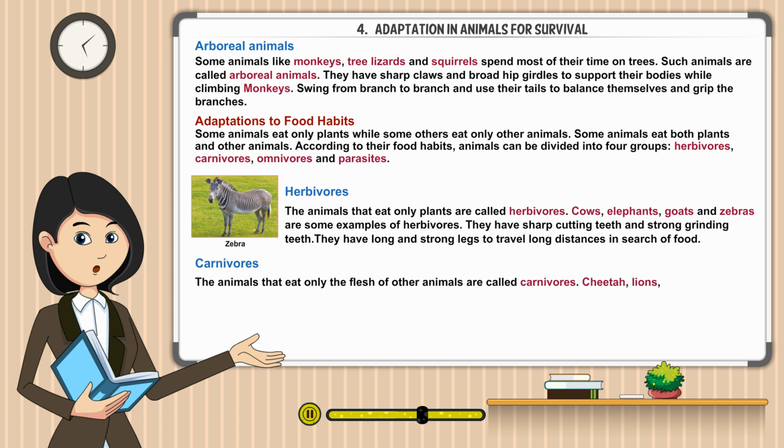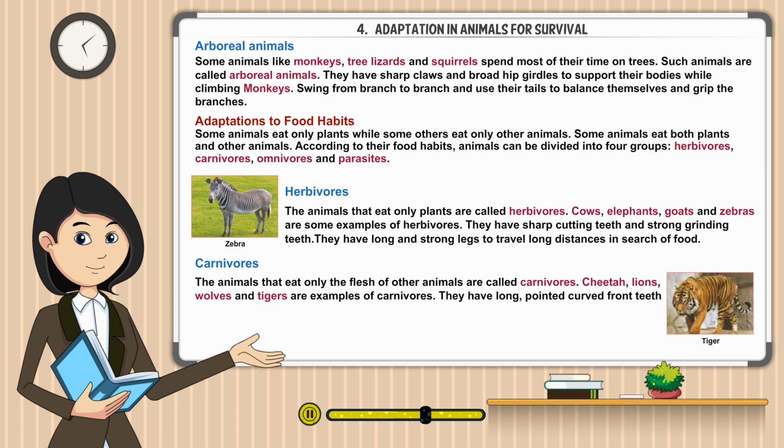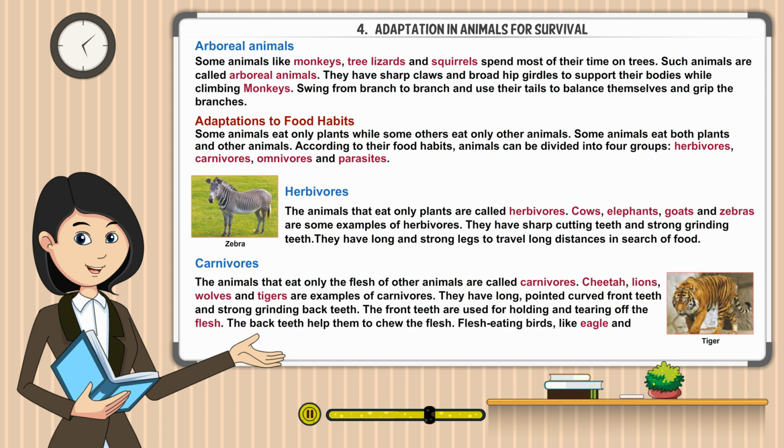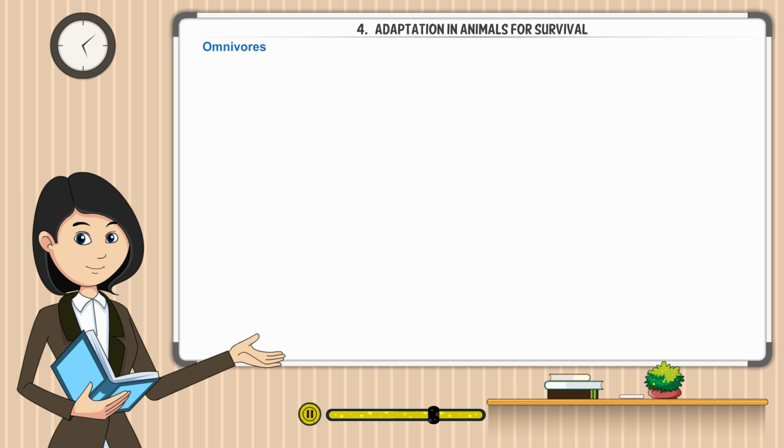Carnivores. The animals that eat only the flesh of other animals are called carnivores. Cheetah, lions, wolves, and tigers are examples of carnivores. They have long, pointed, curved front teeth and strong, grinding back teeth. The front teeth are used for holding and tearing off the flesh. The back teeth help them to chew the flesh. Flesh-eating birds like eagle and vulture have sharp beaks and claws to catch other animals and eat their prey.